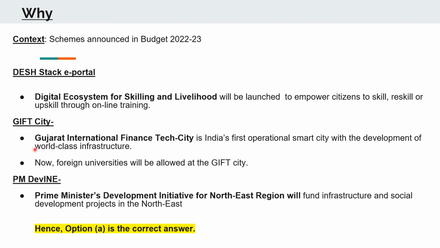The Gift City. The Gujarat International Finance Tech City is India's first operational smart city with the development of world-class infrastructure. Now, in this budget, it has been announced that foreign universities with world-class facilities will also be allowed at the Gift City. The PM Divine, that is Prime Minister's Development Initiative for Northeast region, is a scheme which will fund infrastructure and social development projects specifically in the Northeast. Therefore, your option A was the correct answer.